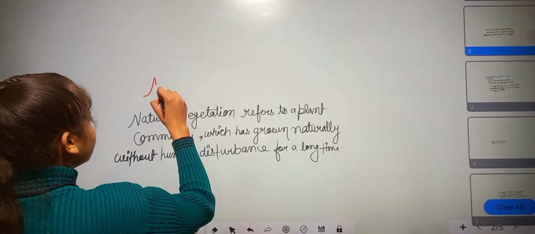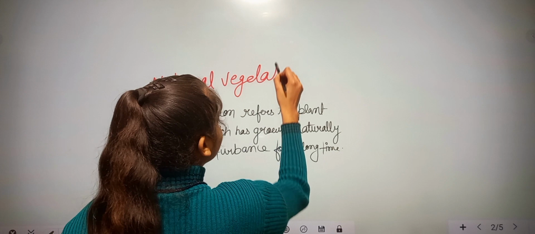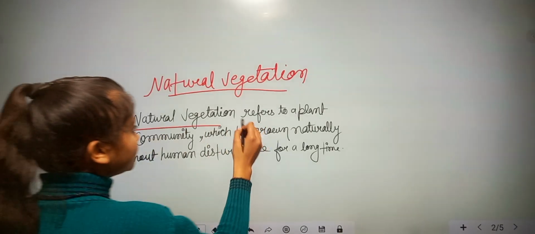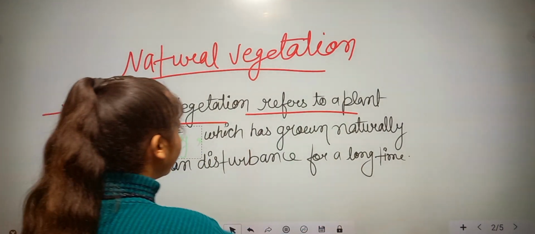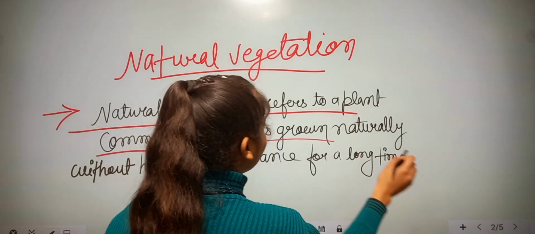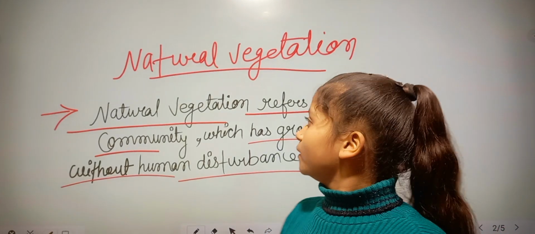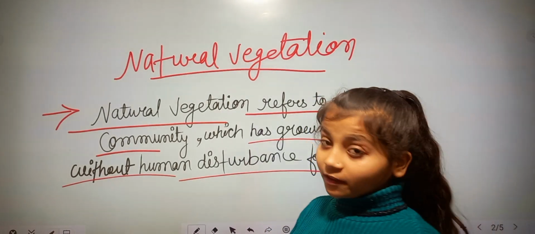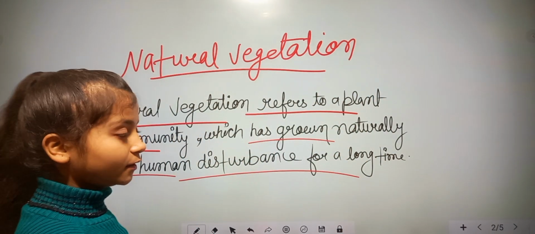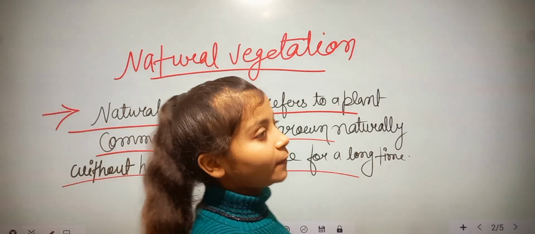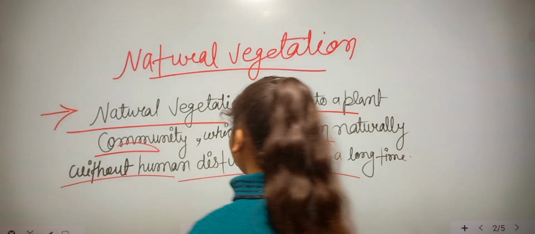So our first term is natural vegetation. Natural vegetation refers to a plant community which has grown naturally without human disturbance for a long time. It means the plants that grow naturally, not only a plant but the whole plant group, the whole plant community.